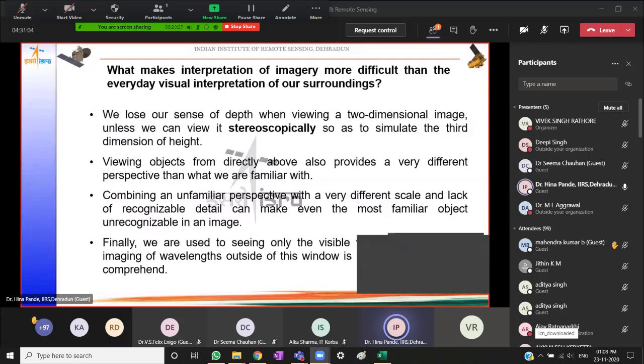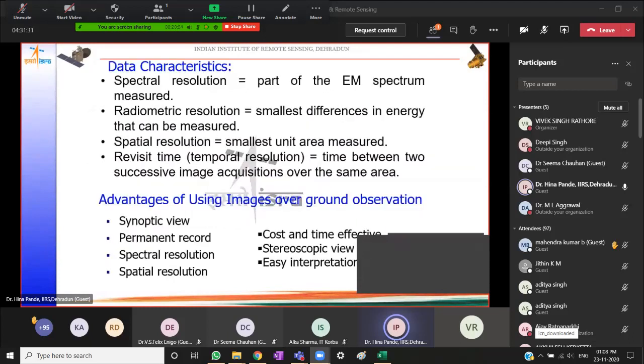interpreting. So interpreters need to make themselves familiar with how these features would look in these ranges of wavelength and what their manifestations on the image would be. These are a few points that make interpretation of these kinds of images different and probably unfamiliar. Once we get familiar with the activity, interpreters are easily able to identify objects and do the interpretational activity.